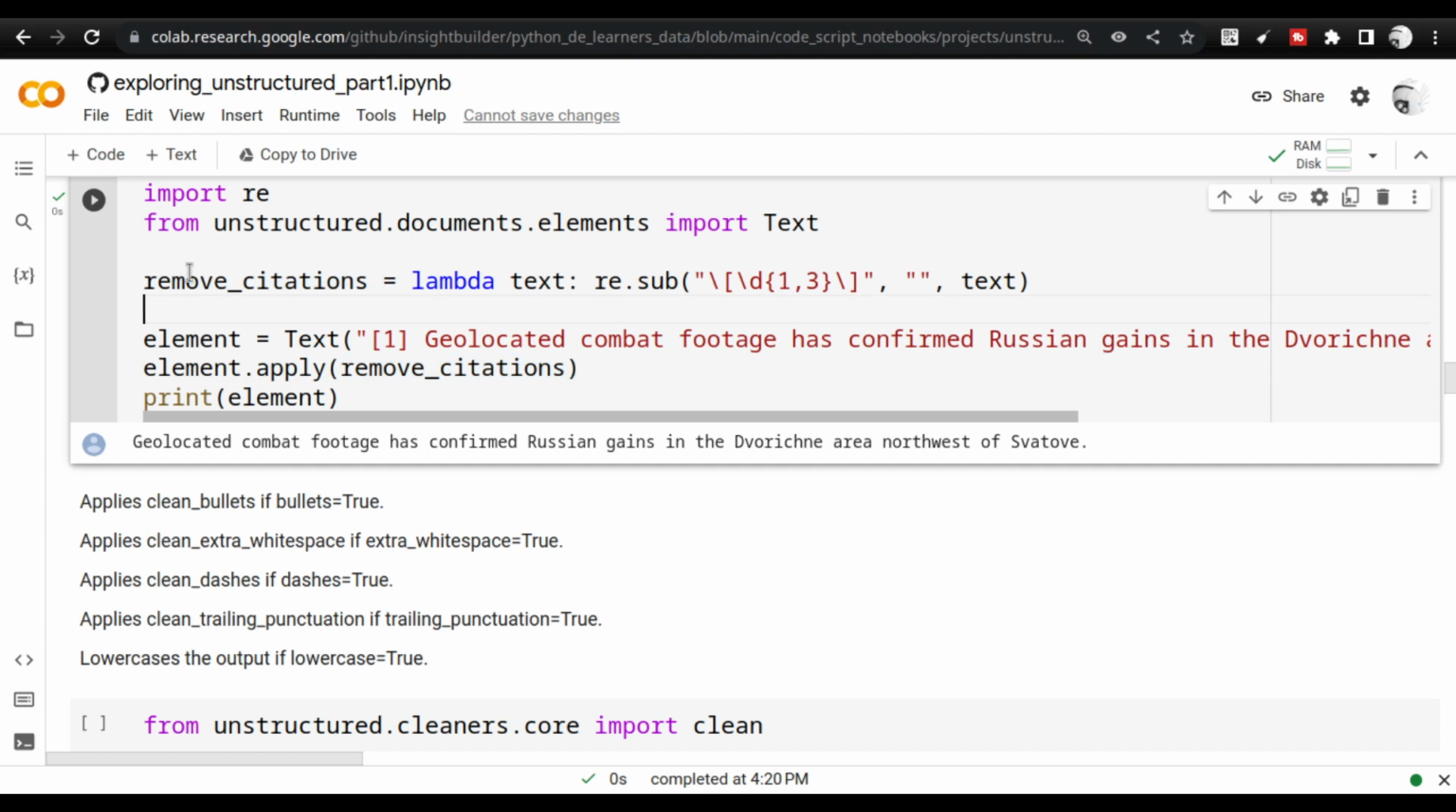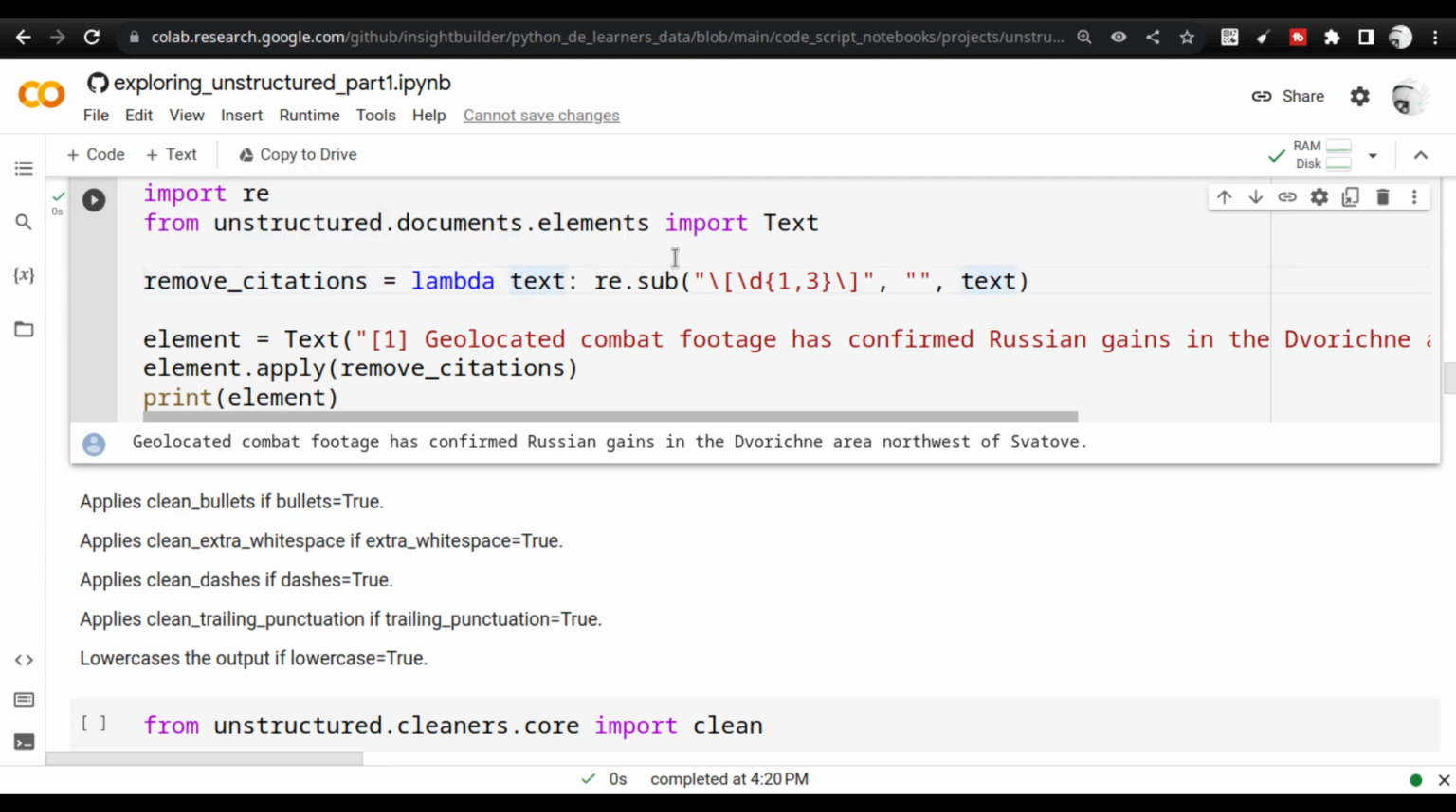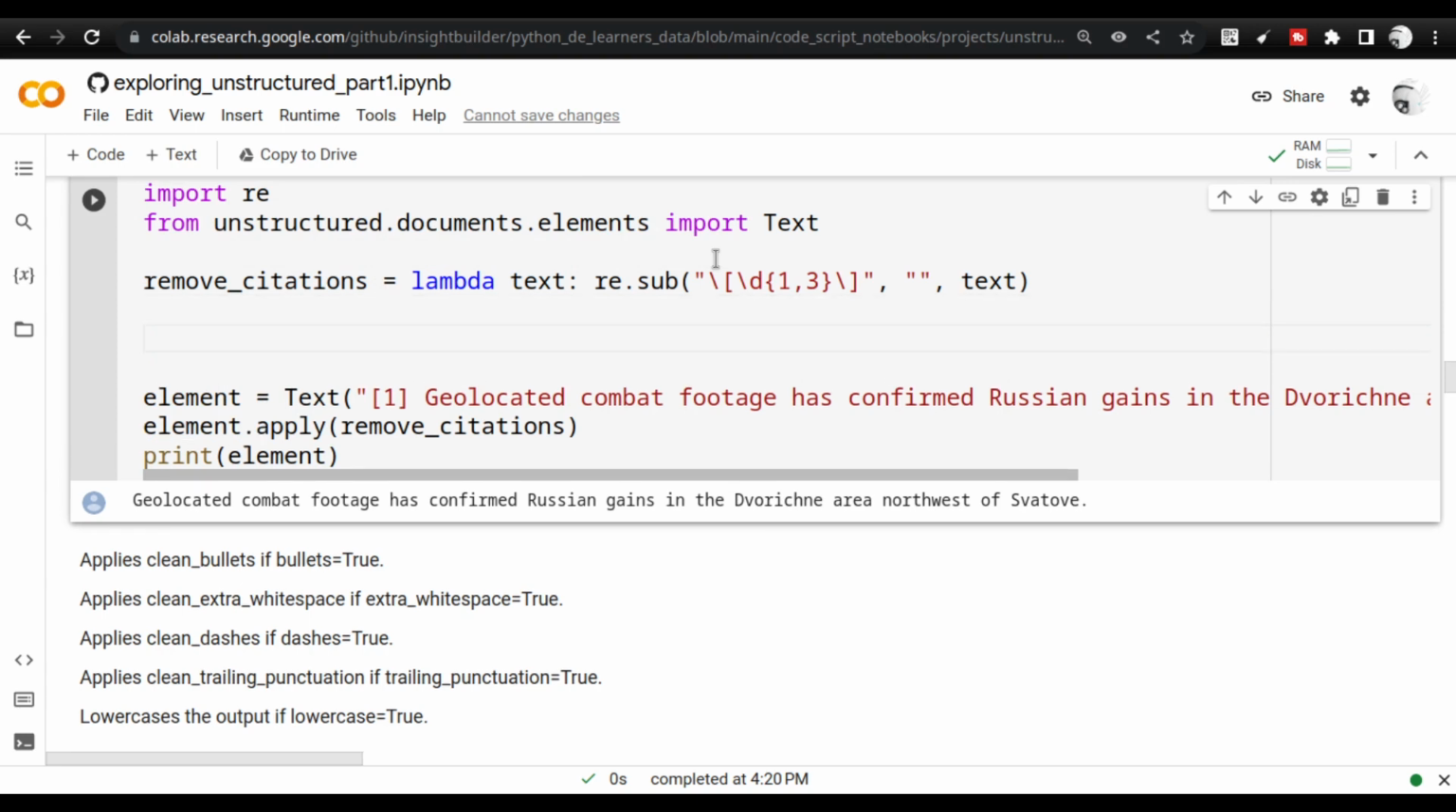So if you are new to Python, then you might be wondering, okay, what is lambda, what is text, etc. So this is basically, if you are going to write it in Python, what you will do is you will say def remove citations, and you will have an open and close bracket with text inside. So let me, I know that you guys are experts, but still, if someone comes newly to this particular